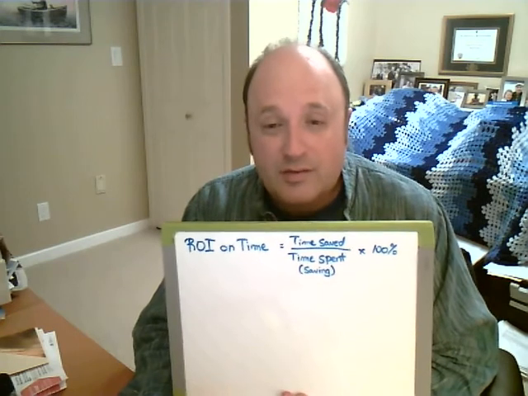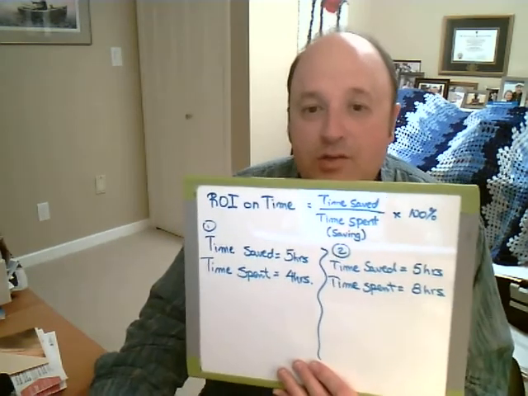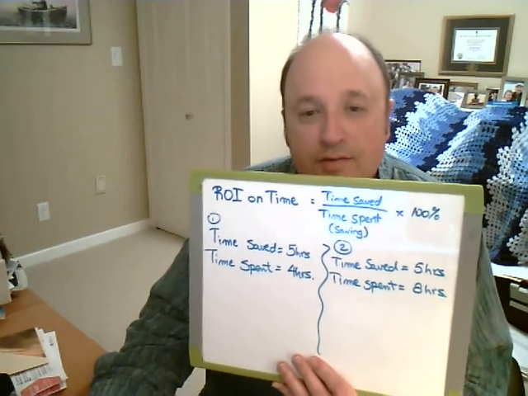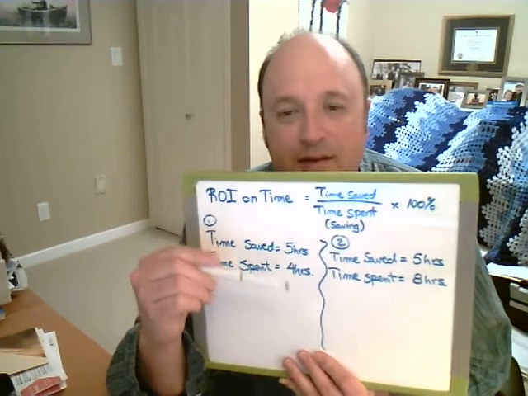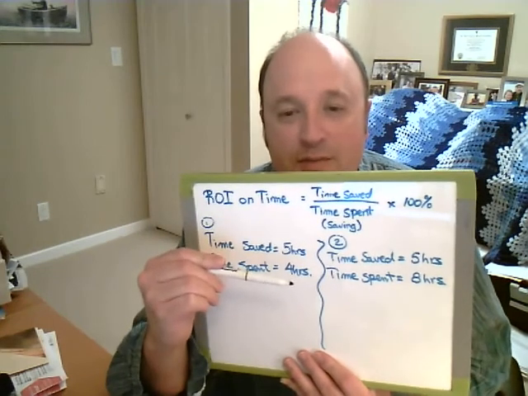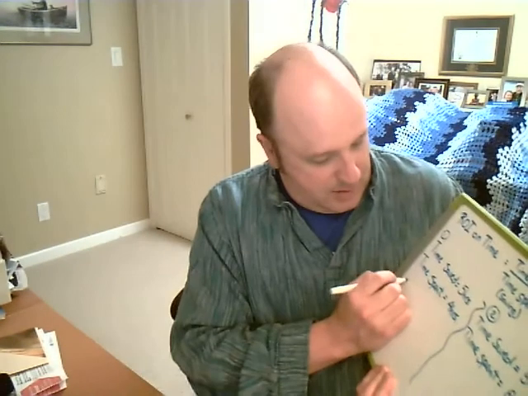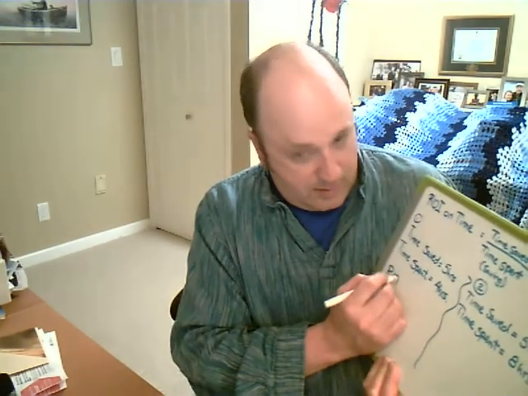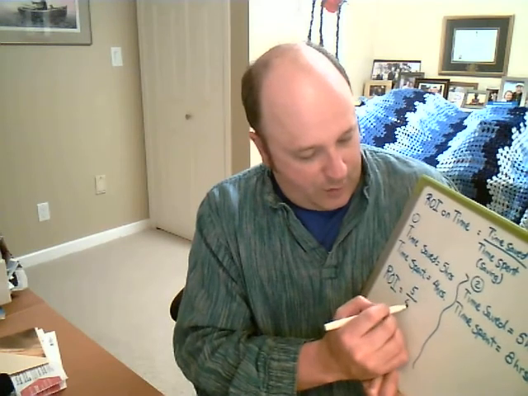So let's have a look at some of the calculations for that. Let's have a look at these two scenarios, right? The first one, I saved 5 hours worth of time. It took me 4 hours of time to save that 5 hours. So what's my return on investment? Okay, so ROI is equal to 5 hours divided by 4 hours, right?